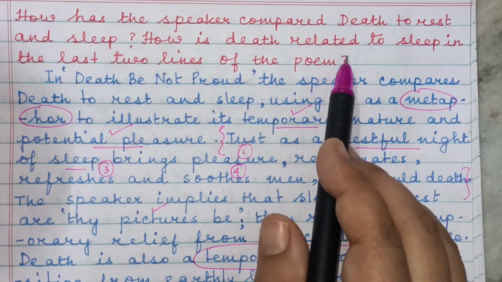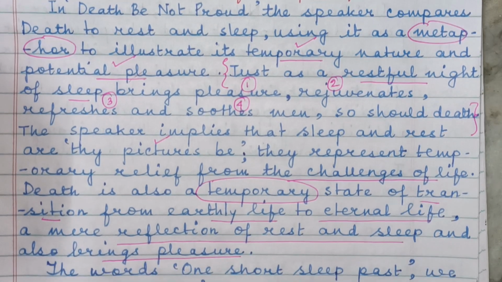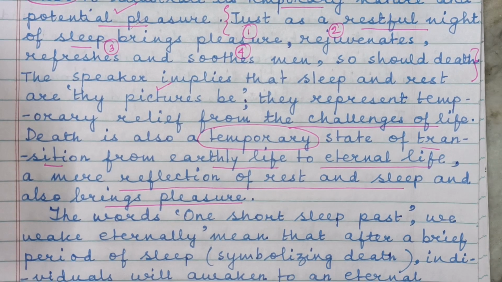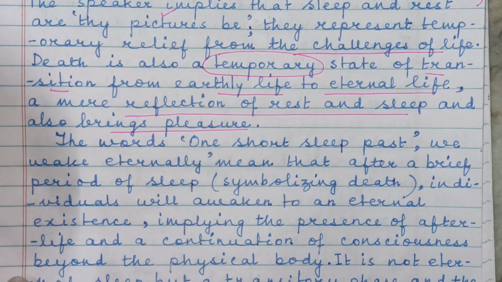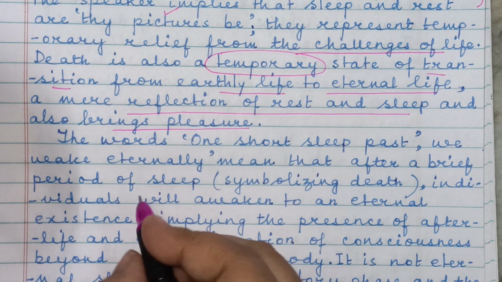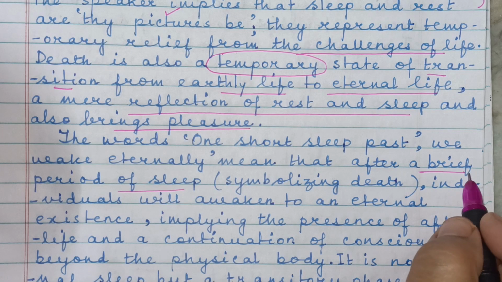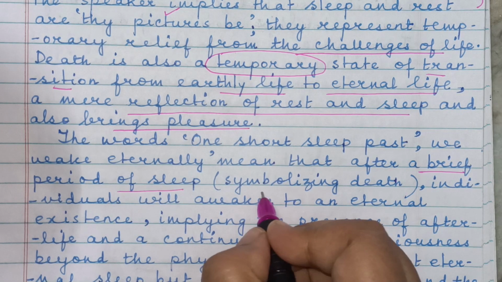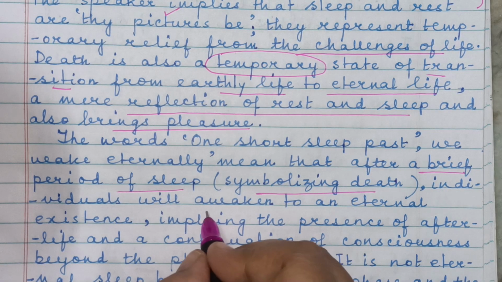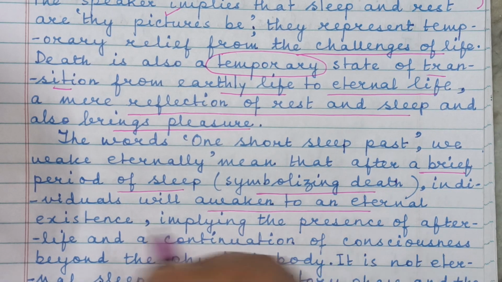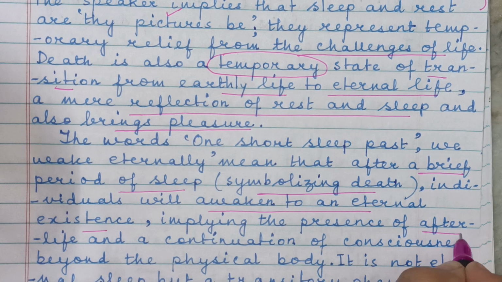How is death related to sleep in the last 2 lines of the poem? The words one short sleep past, we wake eternally mean that after a brief period of sleep, sleep symbolizing death, individuals will awaken to an eternal existence, implying the presence of afterlife.